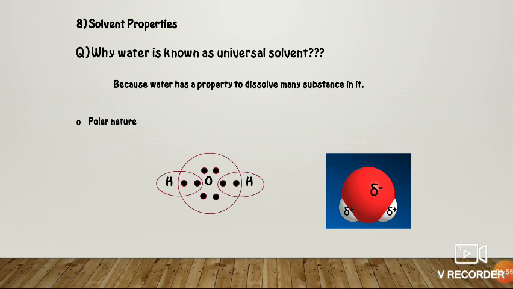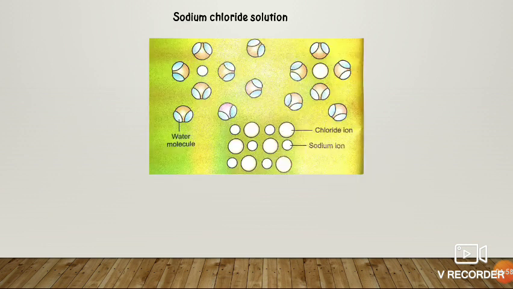And when salts are mixed with water molecules, the ions are attracted towards the water molecule. So each ion is surrounded by water molecules. That is why salt seems to disappear when dissolved in water. And the other reason is due to high dielectric constant. Dielectric constant is a constant that tells how strong the electric force is. So the dielectric constant of water is 80.10 at 20 degrees Celsius, which is pretty high.